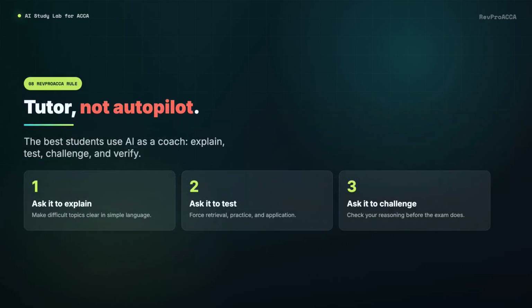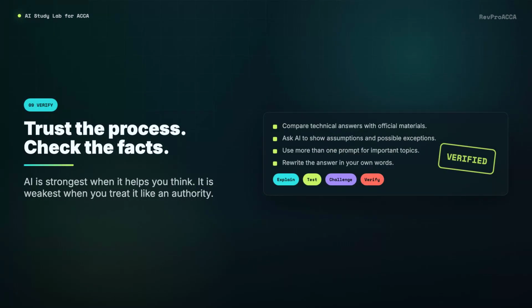So here is the RevProACCA rule. Tutor, not autopilot. Ask AI to explain. Ask it to test you. Ask it to challenge your reasoning. Ask it to show assumptions and possible exceptions. Then verify the facts and rewrite the answer in your own words. AI is strongest when it helps you think. It is weakest when you treat it like an authority.